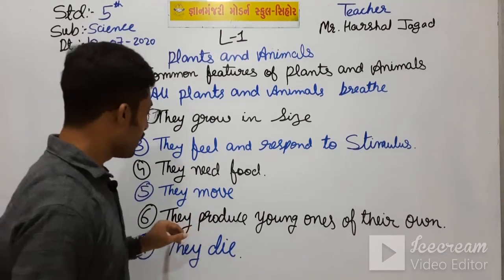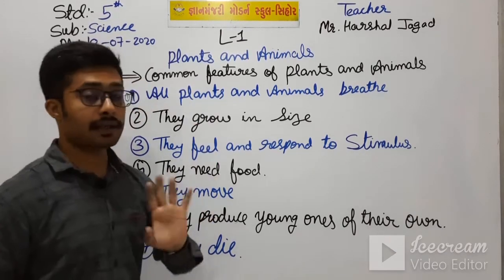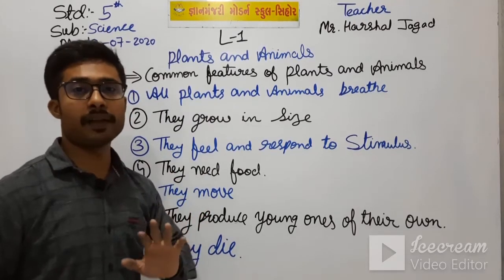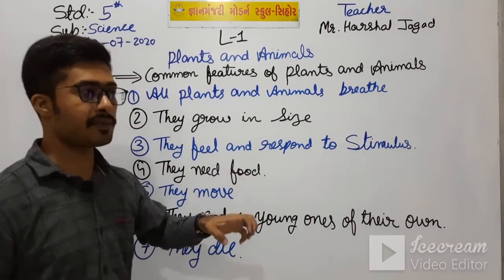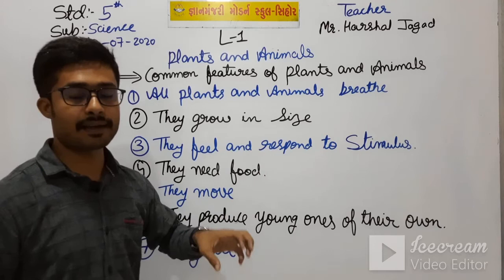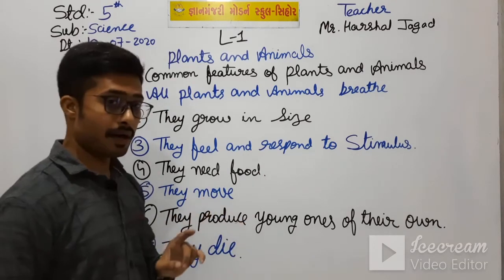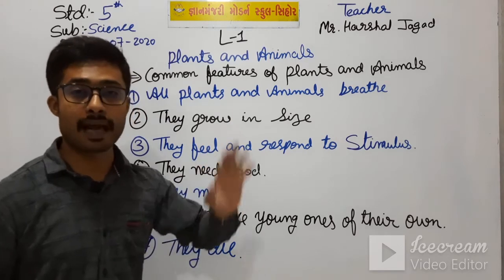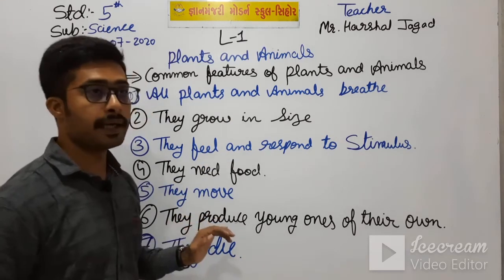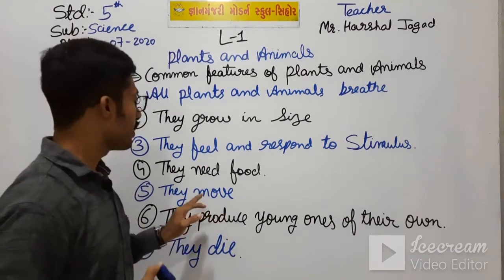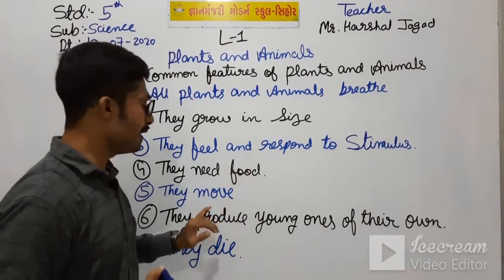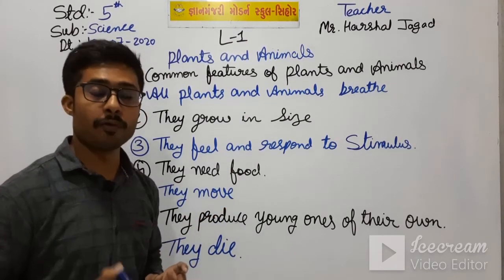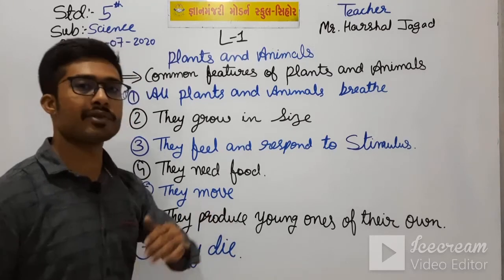Okay students, they move. Plants can't move from one place to another because they are permanently settled there, but some parts of plants move slightly due to wind or air pressure, and animals move for their food and shelter from one place to another.